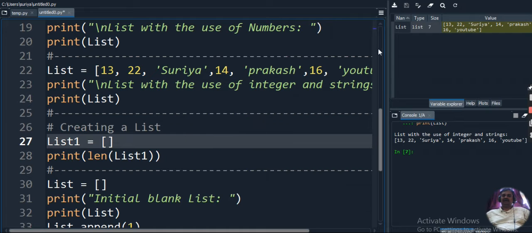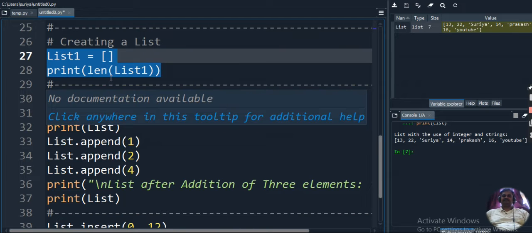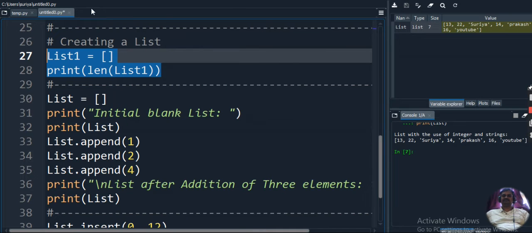Okay, next we are identifying the length of the list. I created the list. Now I want to identify its length. For finding the length of the list, I am creating one more list. The list name is list1. When I try to identify the length of this particular list, because the list is empty here, it will display the length of the list as 0.